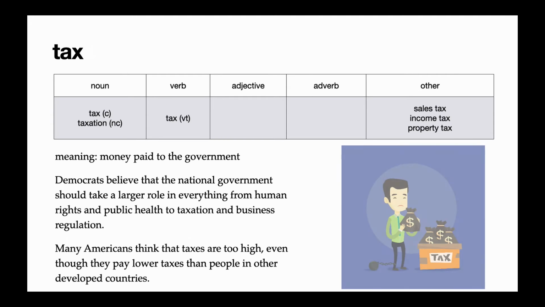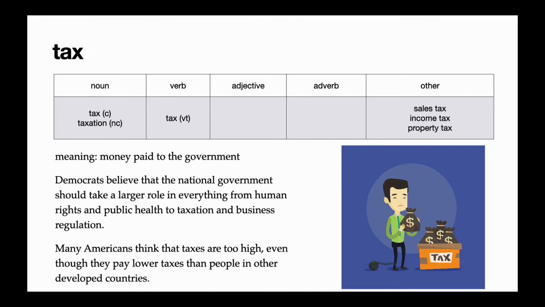Our next word is tax. Tax is an amount of money that is paid to the government. In the other column here, I have examples of different types of taxes. Sales tax, that's when you make a purchase at a store and you pay an extra amount. Here in California, it's about 8.5%.